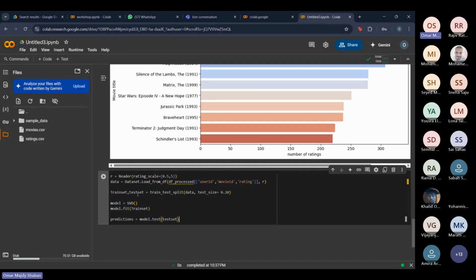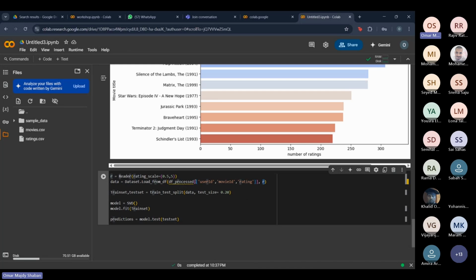And just to quickly go through this again, if some people missed a point or two. What the reader does is that it gives a unified rating scale for this model. So it gives the model a range to judge the ratings on. What the dataset class does is basically it's just a different format. We need to have a specific format for the model to work. So we're using this to pass our dataset into this format. And we're passing also the reader. As you see, we saved it as R, and we're passing it right here.